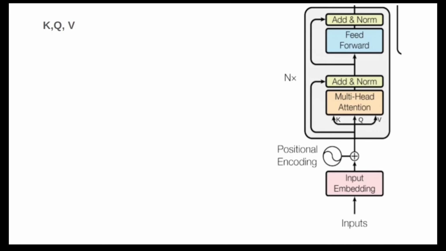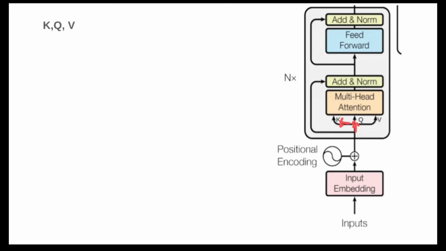In transformer models, we have three components: Q stands for query, K stands for key, and V stands for value. They are derived from the original embeddings. You will notice that our original embeddings go into the multi-head attention block, but with three different names. We are not changing anything, but we are giving them different names.